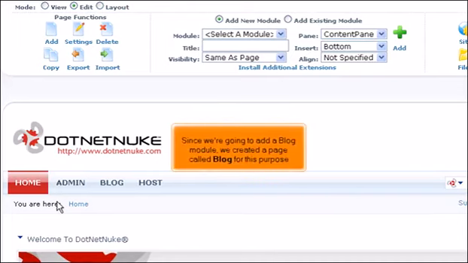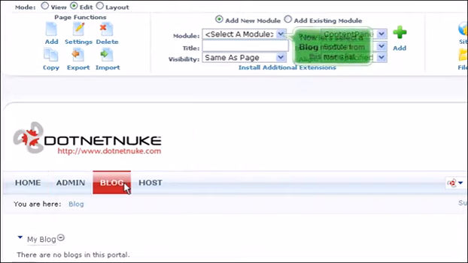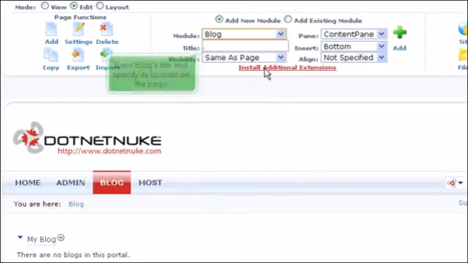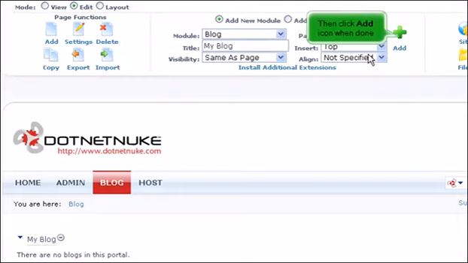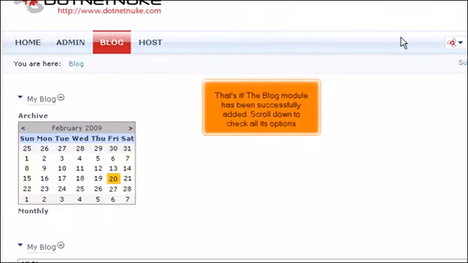Since we're going to add a blog module, we created a page called Blog for this purpose. Now let's select a blog module from this menu list. Enter blog's title and specify its location on the page. Then click Add icon when done. That's it! The blog module has been successfully added.